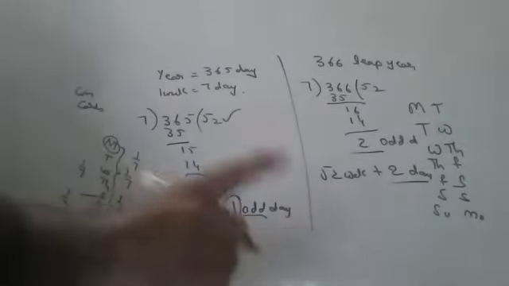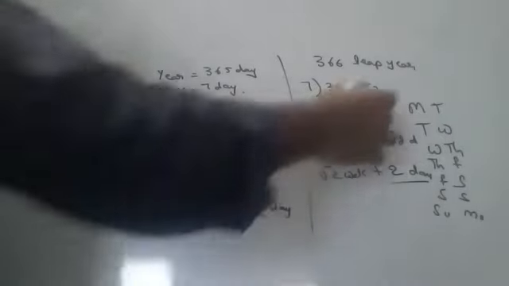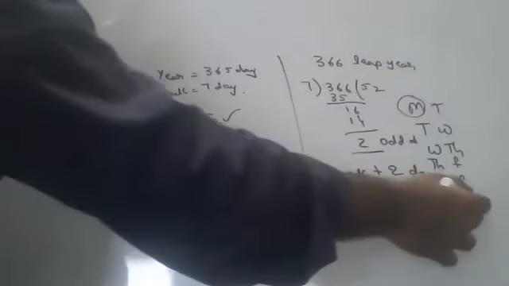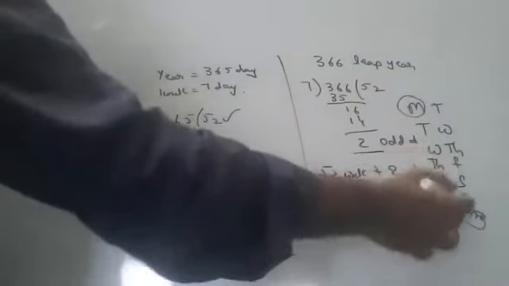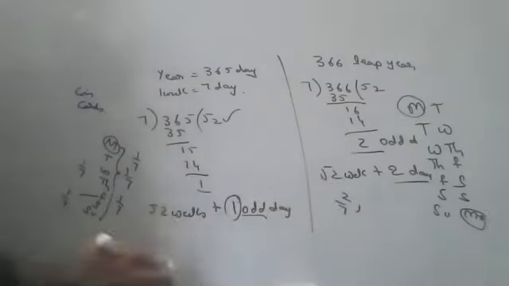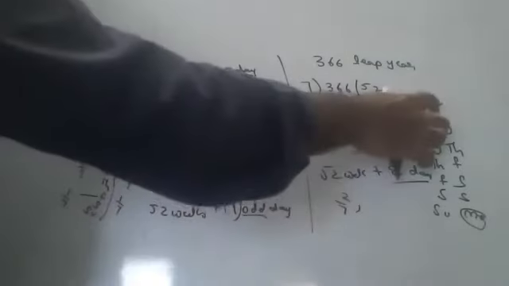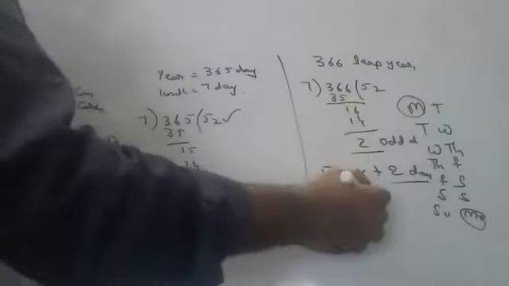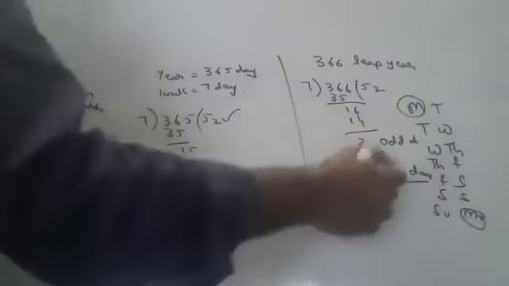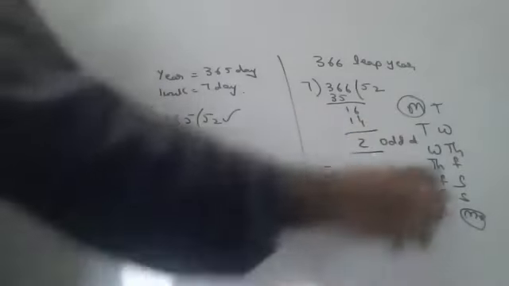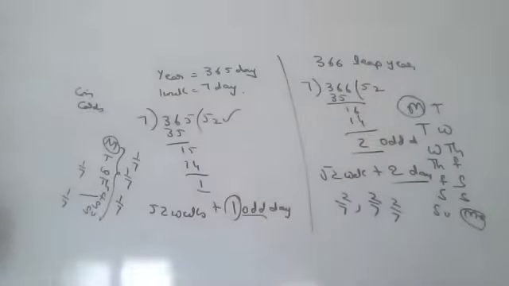So, what is the probability of Monday? Monday is coming 2 times, so 2 by 7. What is the probability of Tuesday? Tuesday also coming 2 times, 2 by 7. What is the probability of Wednesday? 2 by 7. What is the probability of Friday? Anything is 2 by 7 will be.